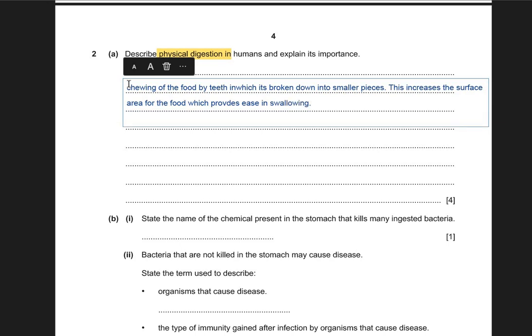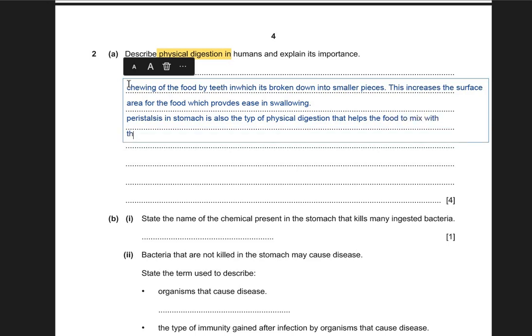Second point will be peristalsis in the stomach, which is also a type of physical digestion that helps the food to mix with the enzymes.